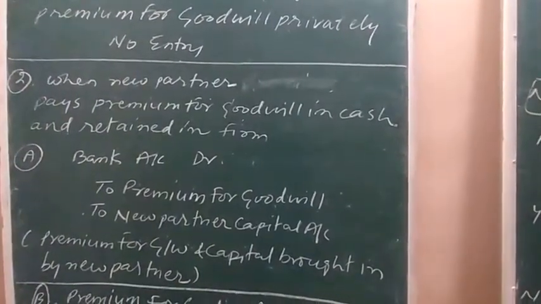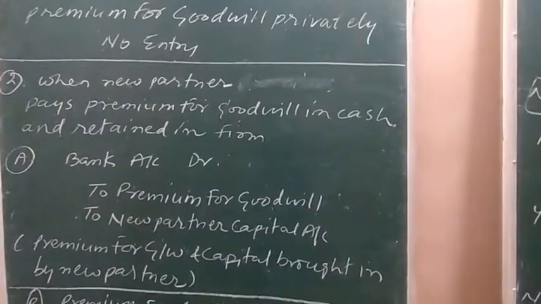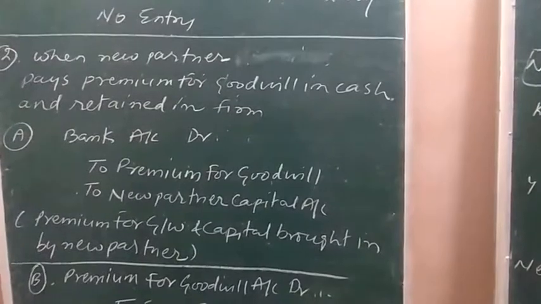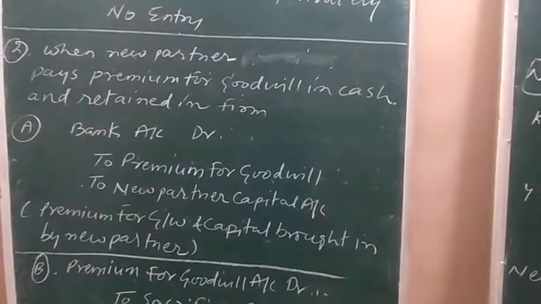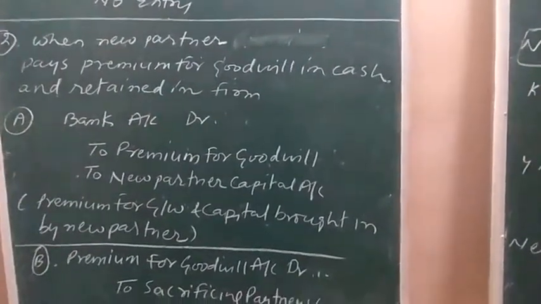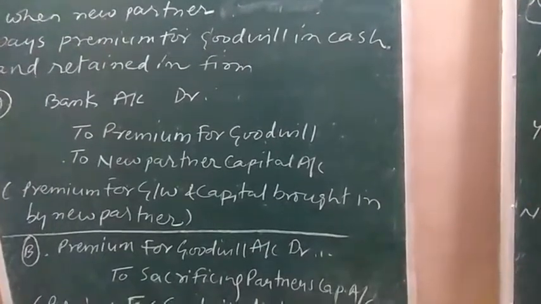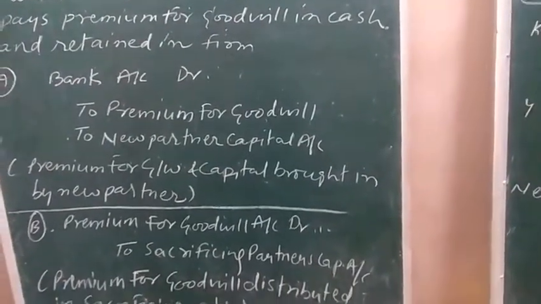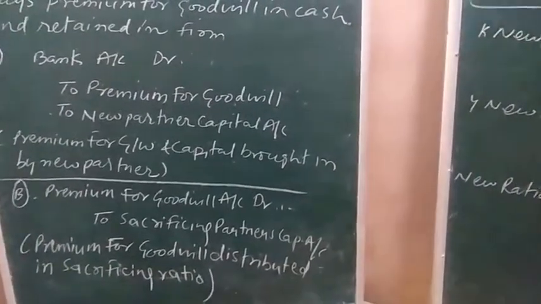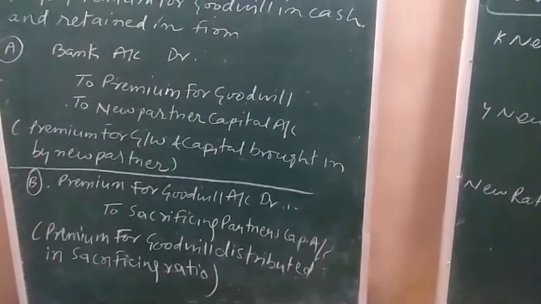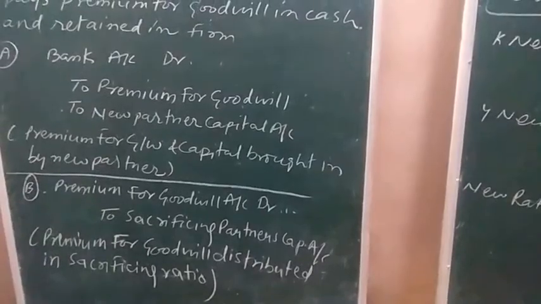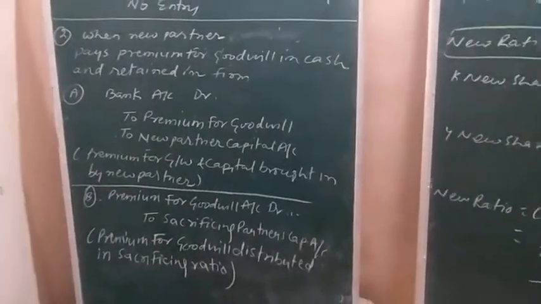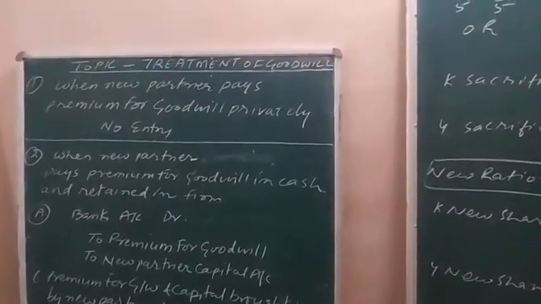So premium for goodwill, the income will decrease, will be shown on the debit side as it is being distributed among the partners. And being distributed among the partners means the partners' capital will increase. So increase in capital will be shown on the credit side. Premium for goodwill account debit to sacrificing partners' capital account. So these are the two journal entries which are needed to be passed in case second. And in case first, no entry is to be passed.